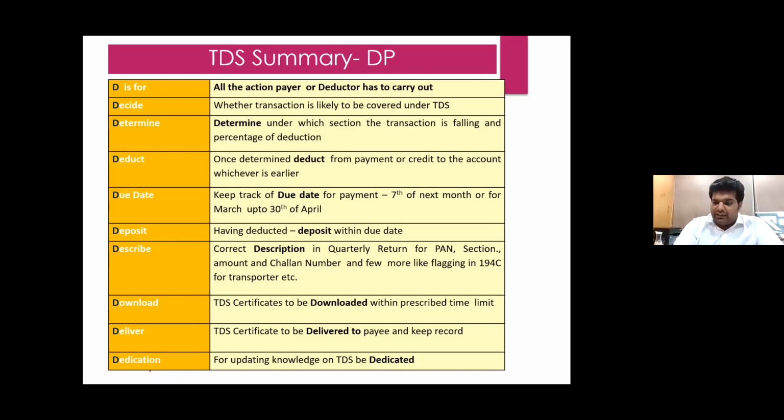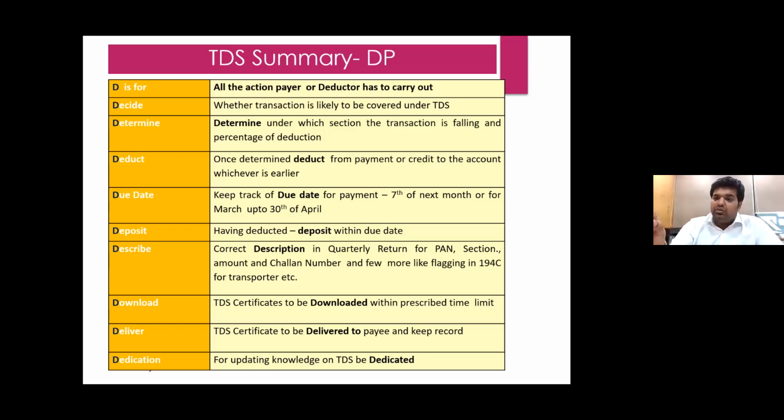So we have to make sure that it is all done, especially for issues like transport payments, where we are not deducting TDS. If there's a transporter payment and he has less than 10 trucks, he gives us a declaration and a PAN card and we are not deducting TDS. In that case, you have to make sure that it is properly flagged in the TDS return that it is for the transport payment and no TDS is deducted.